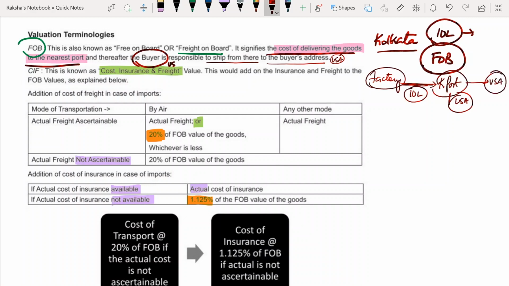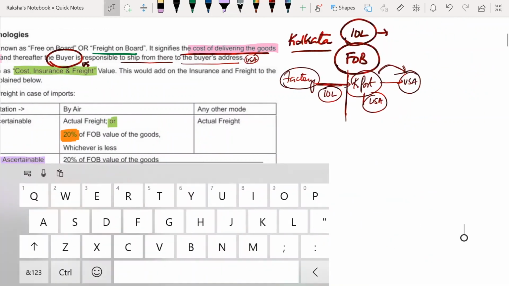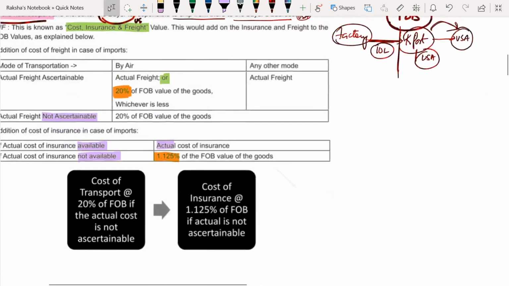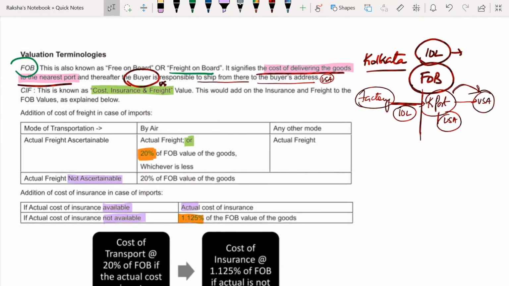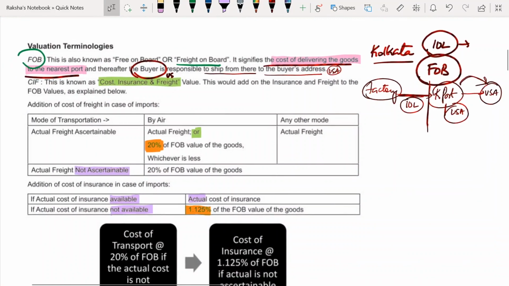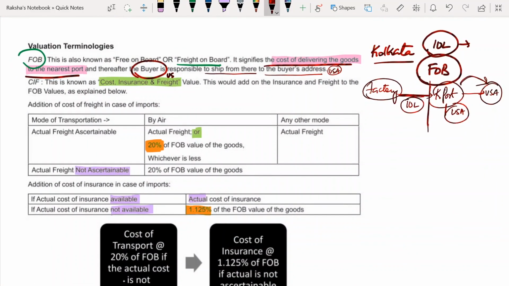See here, the buyer is responsible. You are shifting the burden. Your burden is only until this Kolkata port. You are shifting the burden of responsibility to the buyer, and you're telling him, from now on, the goods are yours. You ship from here to your own address. So whatever amount you have paid until this port, that will be your FOB. Are we clear on that?